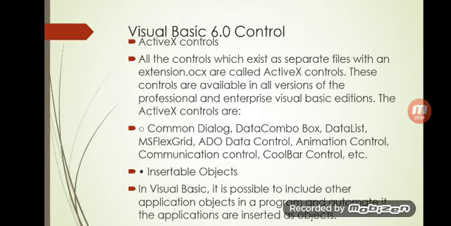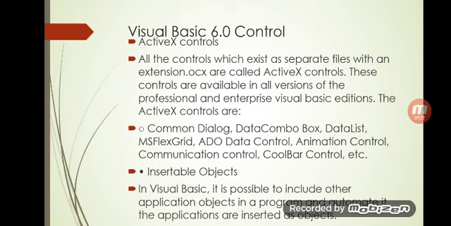Now the next slide is another type of controls, ActiveX controls. So what are ActiveX controls? All the controls which exist as separate files with the extension .ocx. Look here, dear students, .ocx is an extension. Clear? Don't be confused here.